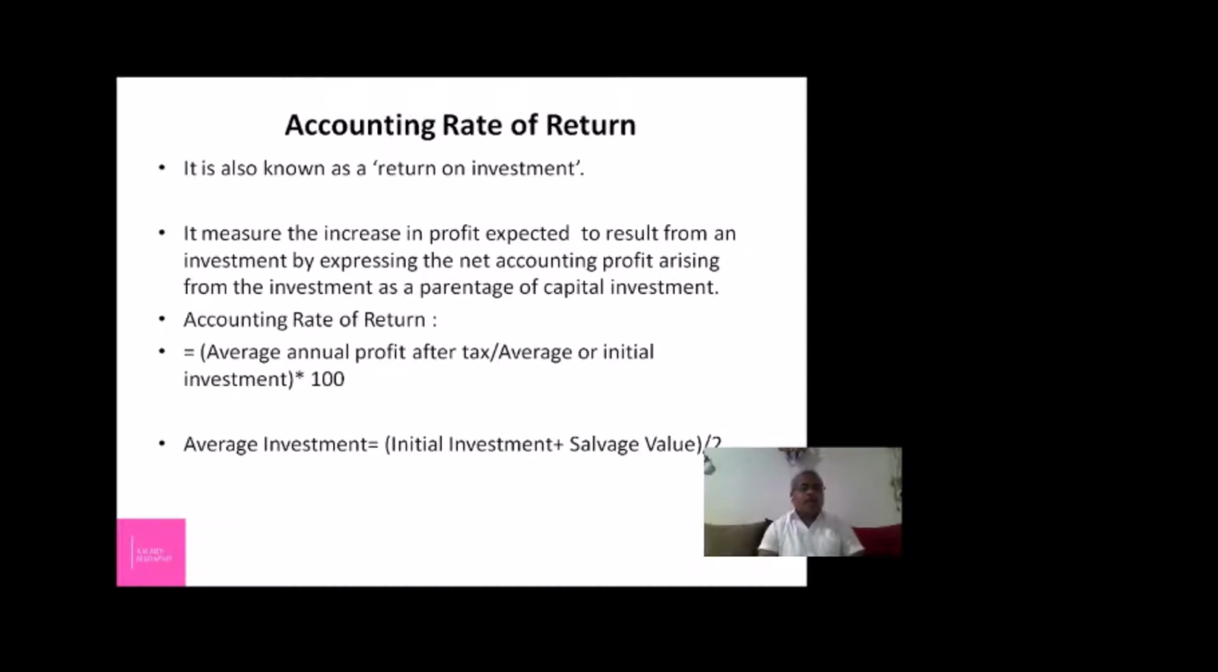The formula to calculate accounting rate of return is average annual profit after tax upon average or initial investment, into 100. You can take average investment or initial investment. To calculate average investment, you can use the formula initial investment plus salvage value divided by 2.